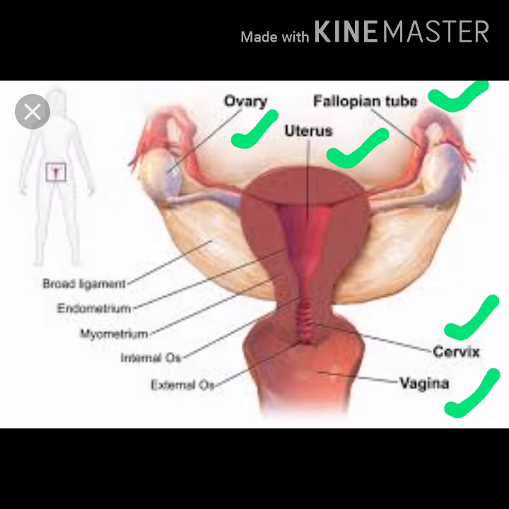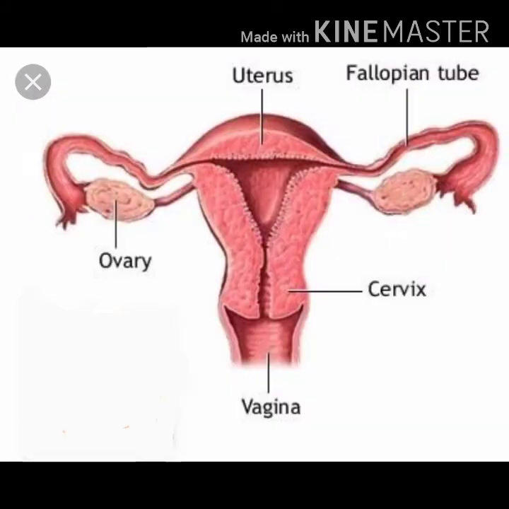The ovaries. Each female has 2 ovaries, one on the right side and the other on the left side. They are located in the abdominal cavity just near to, or below, the kidneys. The main function of the ovary is the production of the female gamete. What is the name of the female gamete? That is the egg or ovum, and also the production of the female sex hormone, that is the estrogen.